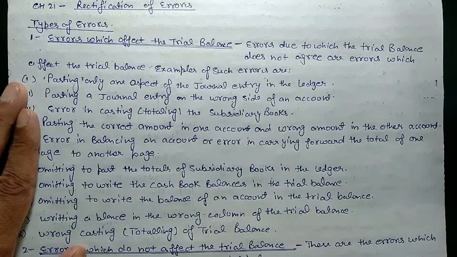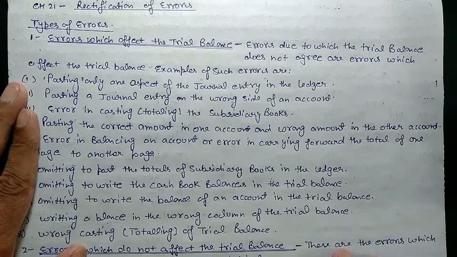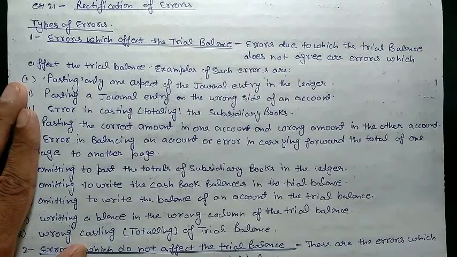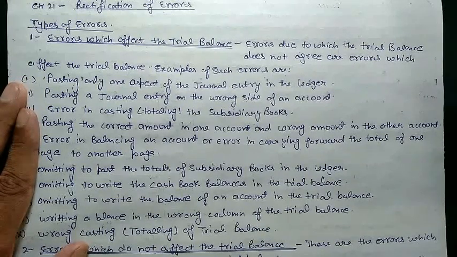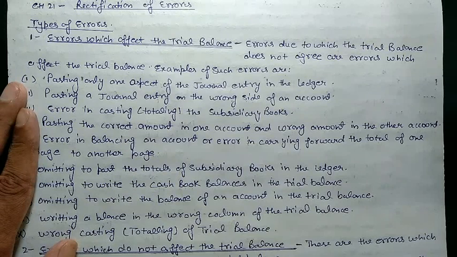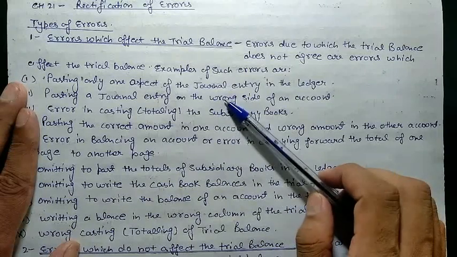As we know, in the trial balance we have to match both sides, debit and credit. Till now, what we have studied is that if our trial balance is matched, then our question is right. But with some errors, there might be a mistake in the question and still your trial balance can match. How to find and correct these errors, we will study in this chapter. So first we will study the errors that affect the trial balance.